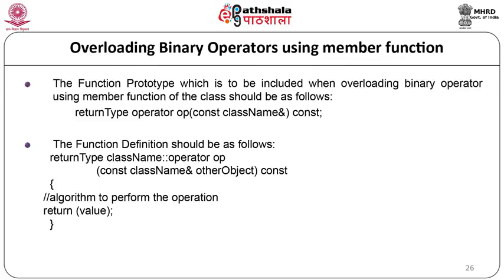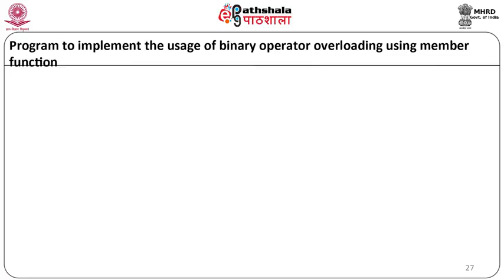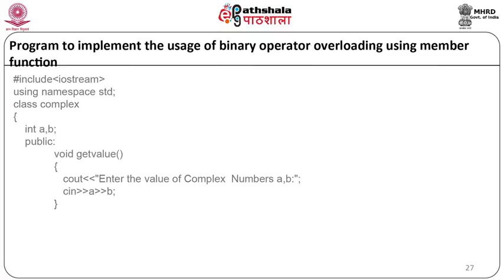Now, let us see a program to implement the usage of binary operator overloading using the member function. Here we are going to define the class Complex and we are going to overload two binary operators for this particular class, that is plus and minus. So, let us start with the program: #include <iostream>, using namespace std. Here we will define the class Complex. Two data members will be private integers a, b. We will start with the public section. First we will write a member function get value, void getvalue.